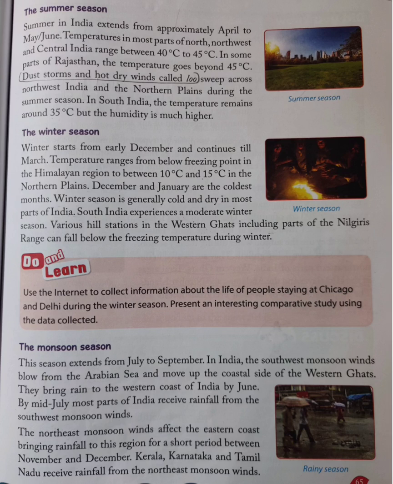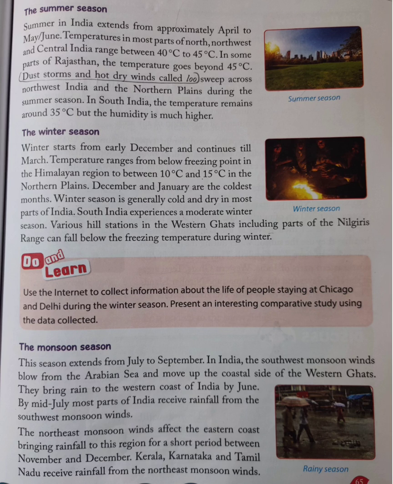So the first season is the summer season. Summer in India extends from approximately April to May or June. Temperatures in most parts of north, that is northwest and central India, range between 40 degrees Celsius to 45 degrees Celsius. In some parts of Rajasthan, the temperature goes beyond 45 degrees Celsius. That is very hot.